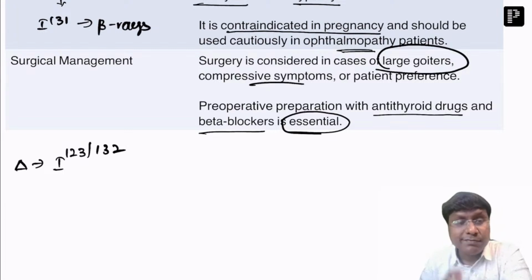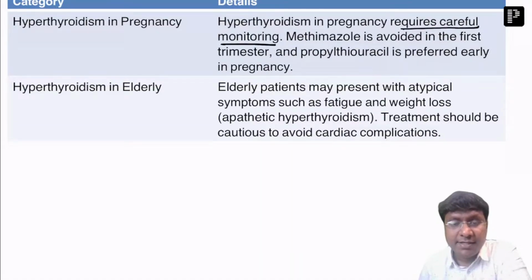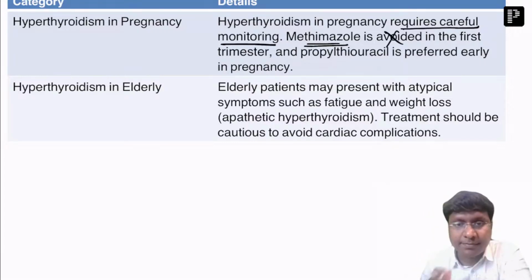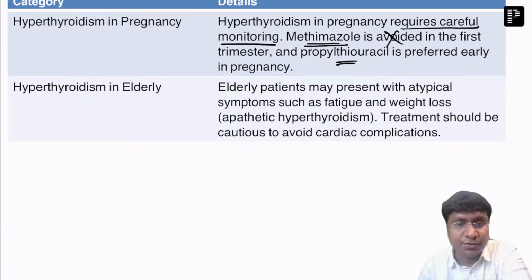Next, we have discussed hypothyroidism in pregnancy. In hypothyroidism in pregnancy, what did we discuss? There is increased requirement of levothyroxine, whereas hyperthyroidism in pregnancy requires careful monitoring, right? In the first trimester, as I have said, methimazole should be avoided. Propylthiouracil is what is given in the first trimester because methimazole is associated with aplasia cutis.